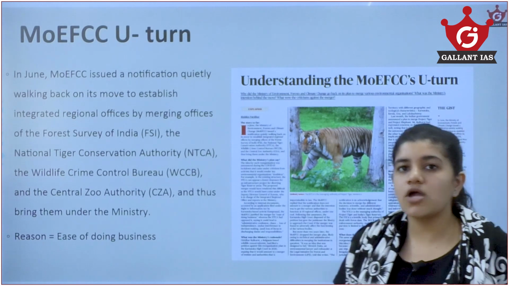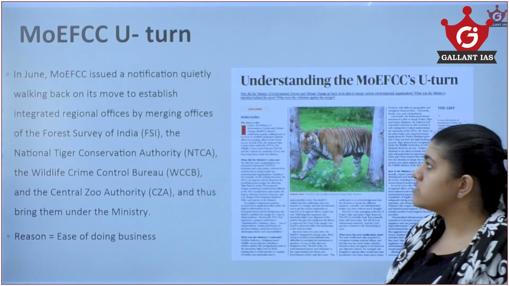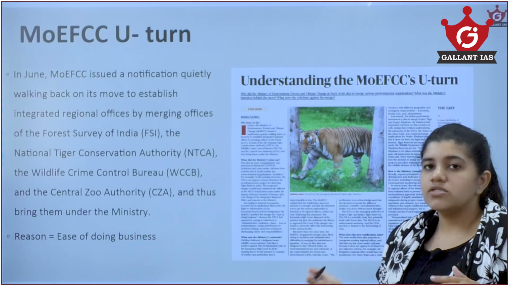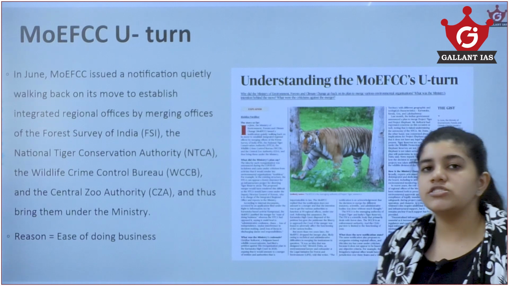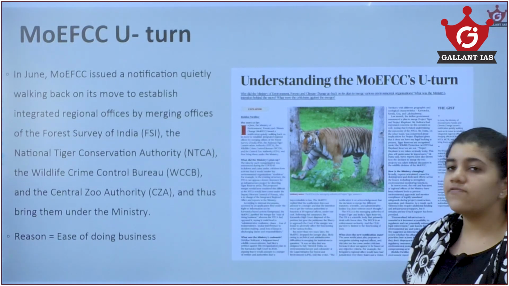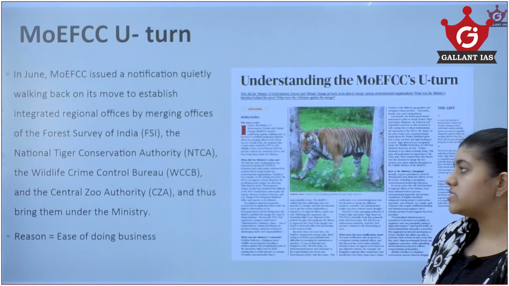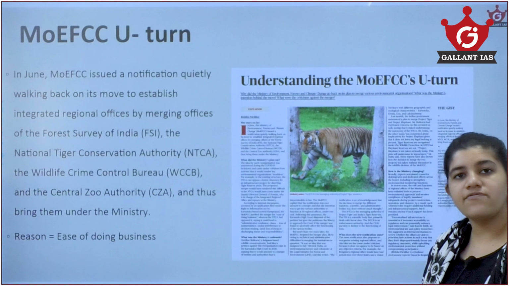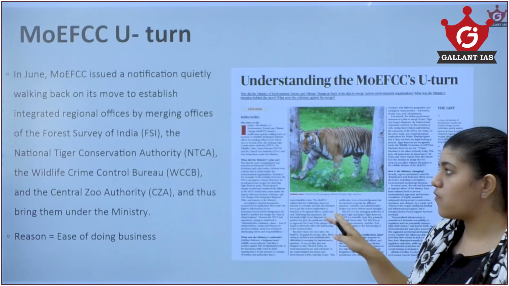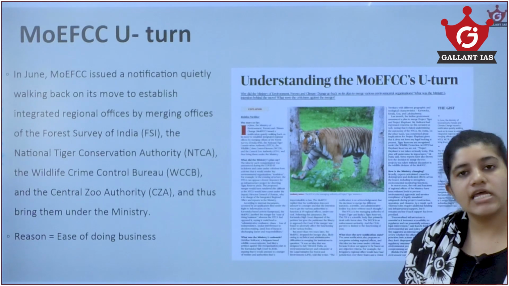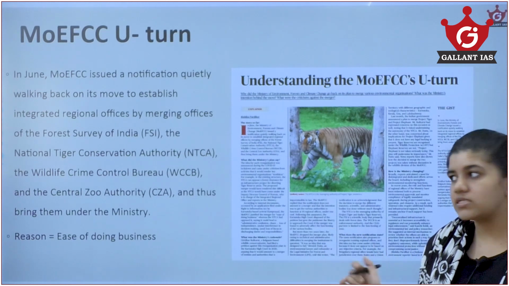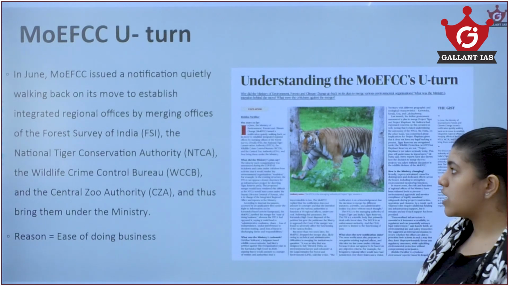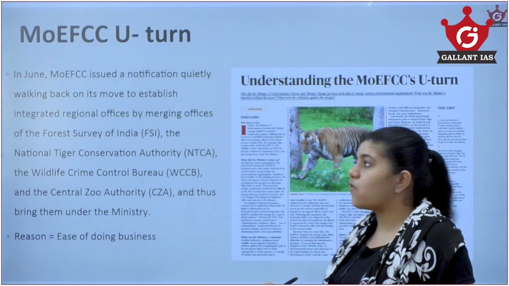Now, moving to the first topic: the Ministry of Environment, Forest and Climate Change takes a U-turn on some of the decisions it had taken. Earlier, they had decided to merge some of their offices, namely the Forest Survey of India, National Tiger Conservation Authority, Central Zoo Authority and Wildlife Crime Control Bureau, under the Ministry of Environment itself. These 4 bodies have their own functions. The reason the ministry claimed is ease of doing business, which could lead to better resource allocation rather than being split between all these 4 departments.